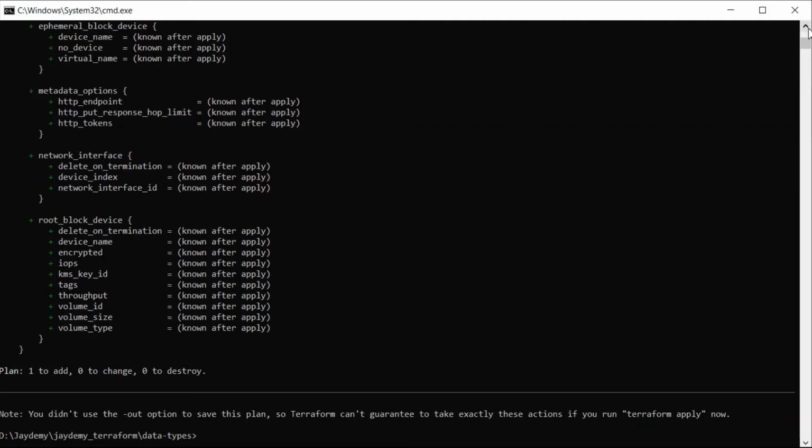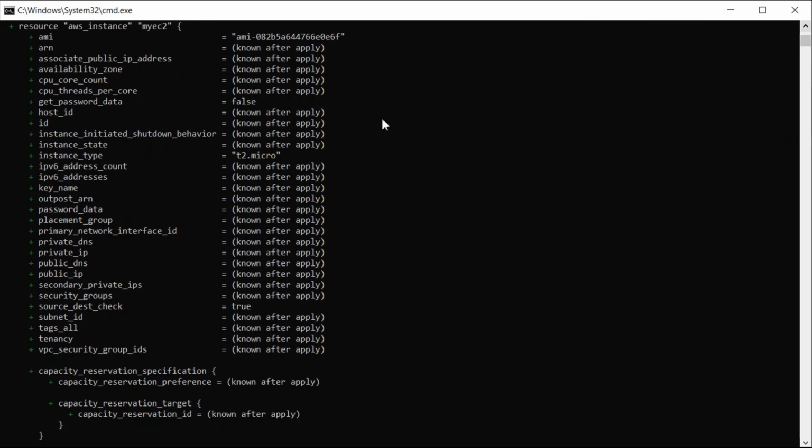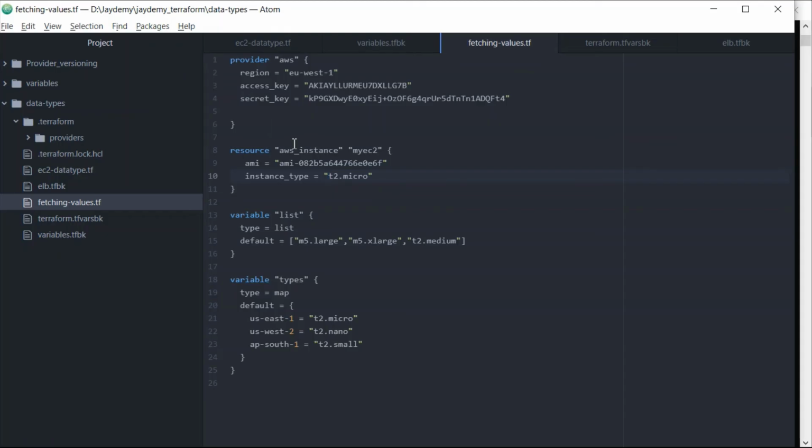See, it is simply creating an instance type t2.micro, because we have already passed it as the instance type here. That is the reason it is trying to create the EC2 instance as a t2.micro. But I don't want to hard-code it, I want to fetch it from the variable. So how will we do this?